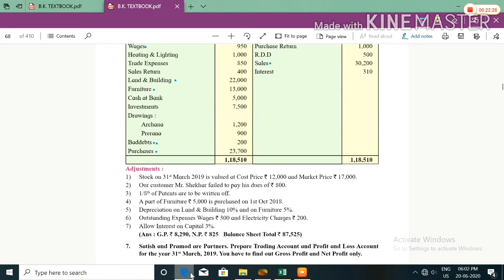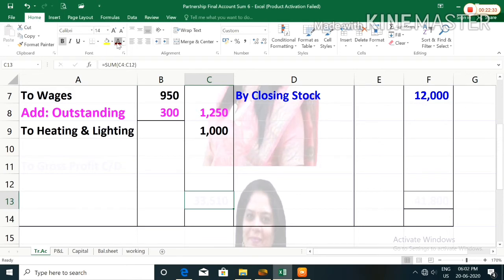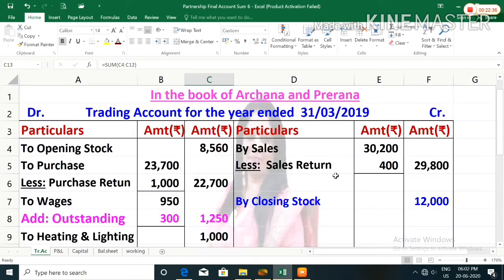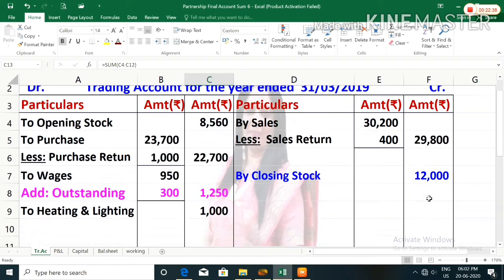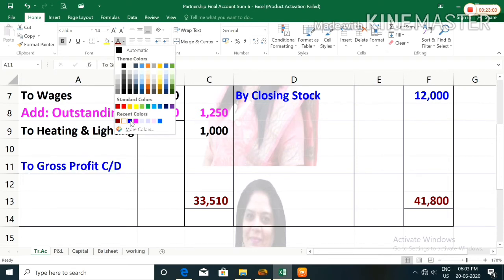Let's find out what is gross profit. First we will take trading account. So in trading account debit side, the total of debit column is 33,510 and total of credit column is 41,800. Here you can see the credit total is higher than the debit column. The debit total is 33,510 while credit total is 41,800. So here when credit total is higher, you will get gross profit.